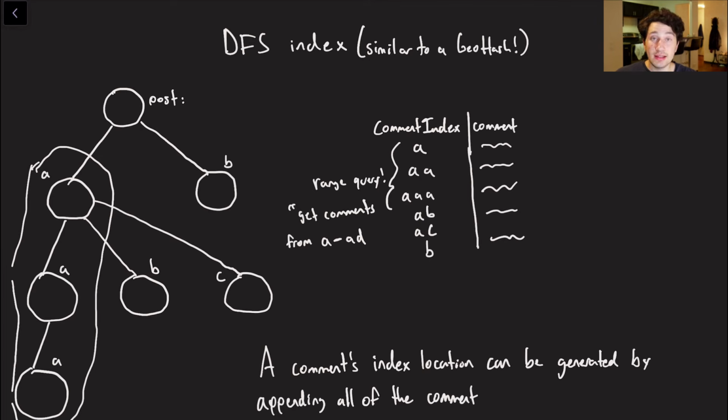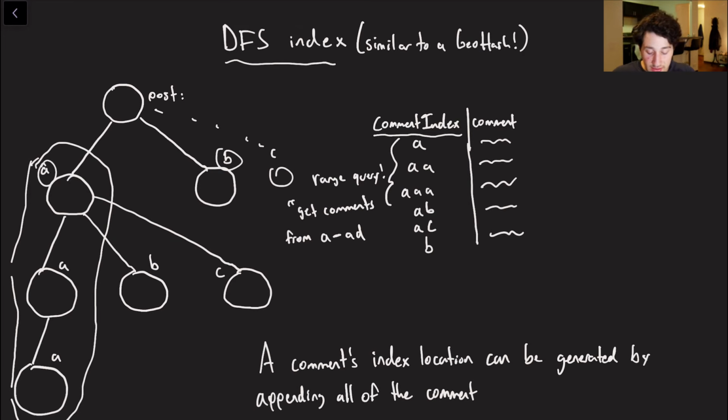I've taken a solution and adapted it a little bit, but the general idea is that the depth first search index that we're going to build is very similar to a geohash. So if you think about it, when we look at a particular comment, let's say every single comment of a given node has a letter A based on if it's the first child, B if it's the second child. If we had a third one, we could call it C and put another node here. And every time that you have a child of a particular node, you again restart that kind of sequence. So in our actual index, the ID of the comment is going to be the full path of it. So this guy right here is AA, because it is the child of A and it itself has the letter A, and so that's why it's AA.